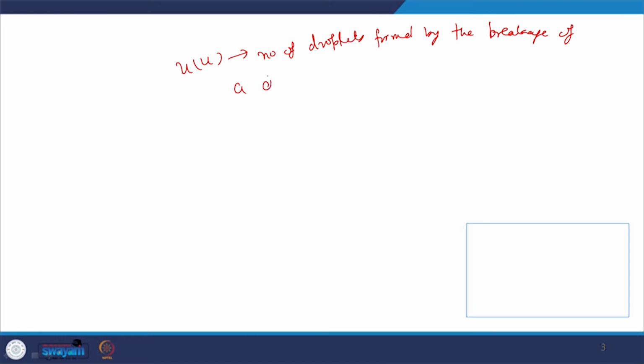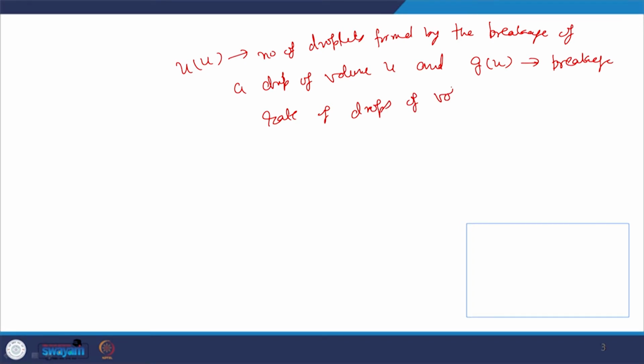Now in this previous equation, this function denotes the number of droplets formed by the breakage of a drop of volume u, and g(u) is the breakage rate of drops of volume u. So this is the first term of that particular equation.